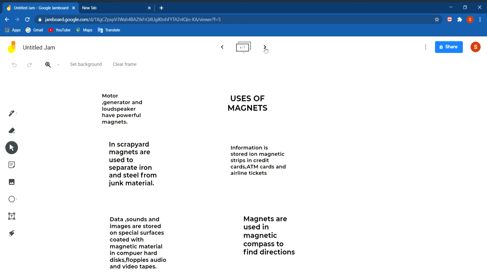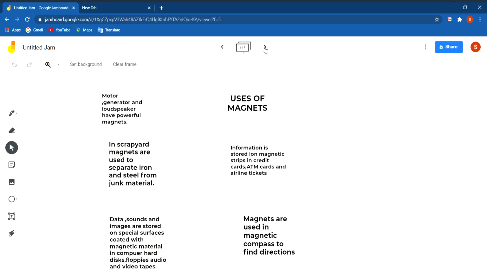Now you must have seen floppies, hard disks, audio and video tapes. All these have magnetic materials. Data, sounds and images are stored on these special surfaces coated with magnetic materials. Then you have seen ATM cards, credit cards and airline tickets, and also metro tickets. In these, information is stored in a magnetic strip. Then magnetic compasses or magnets are also used to find directions. These are the uses of magnets.